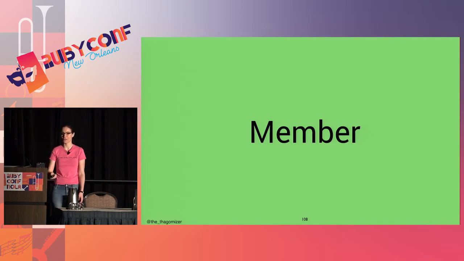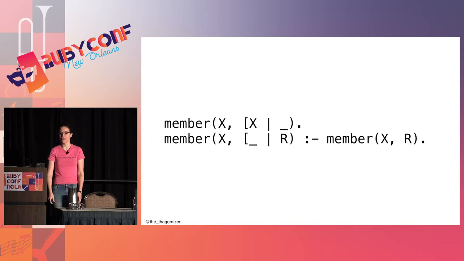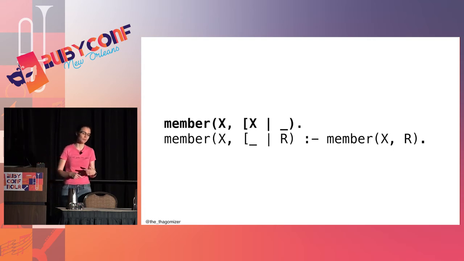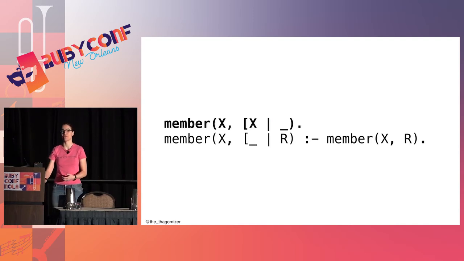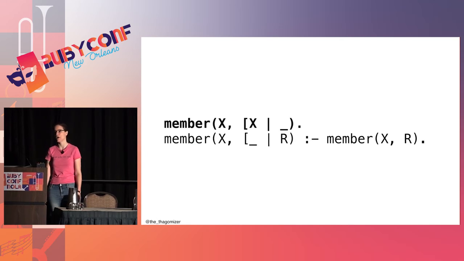So we're going to do a quick list rule, not a function, not in a functional language. So this is member. It's like include question mark in Ruby. So x is a member of the list. First argument is the thing I'm looking for. The second argument is the list. X is a member of this list if x is the first thing in that list. Makes sense, right? That's one case. Forgot to change the bold. The second line, x is a member of this list if I don't care about the first thing, doesn't match, but x is a member of the rest of the list. So x is a member of this list implies that x must be a member of the rest of the list. So recursion, it's handy that way.